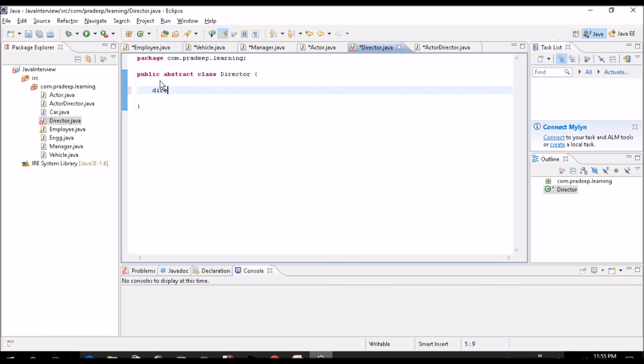So let's have a direction method inside this director class: public abstract void direction. And in actor class, we have a method acting.